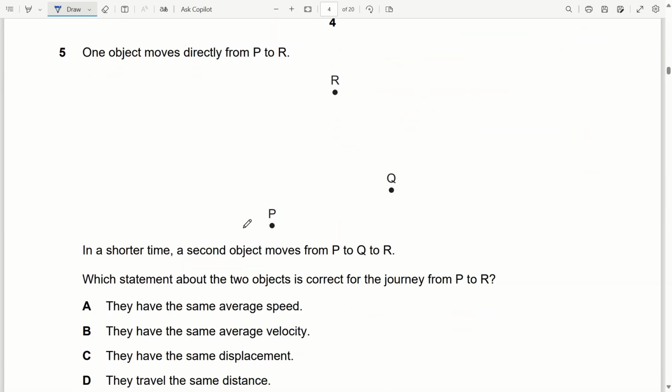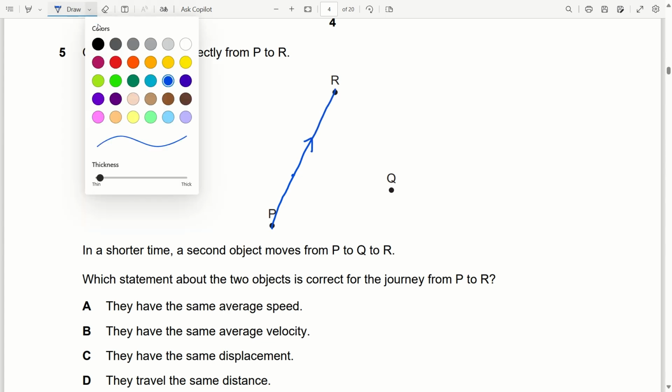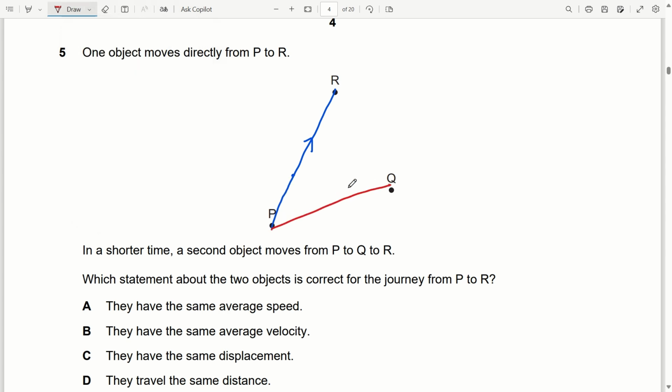Fifth question. One object moves directly from P to R in shorter time, that is object 1, and the second object moves from P to Q, then Q to R. Which statement about the two objects is correct for the journey from P to R?